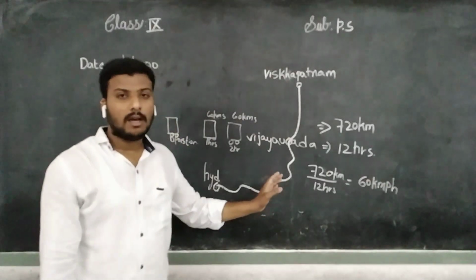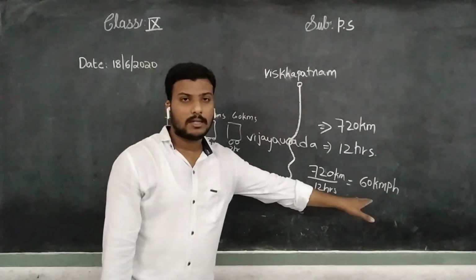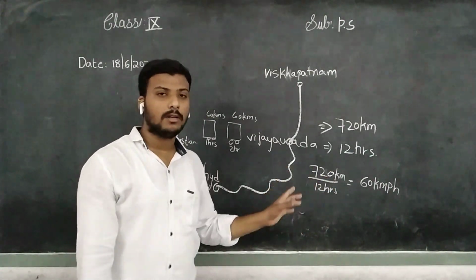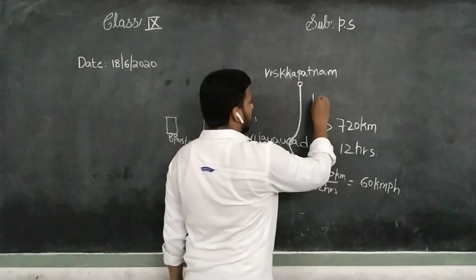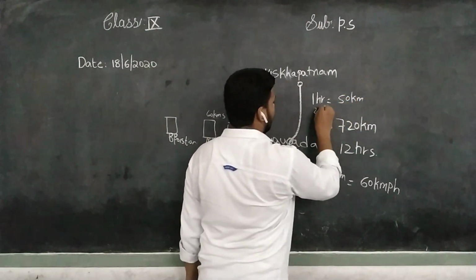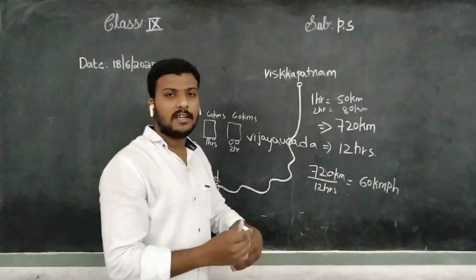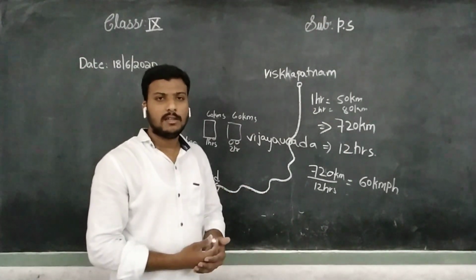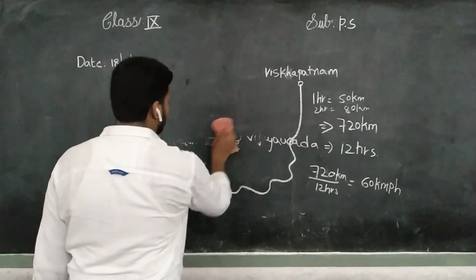The train is not at all covering equal kilometers or distance in equal hours. Means for 1 hour 60 kilometers, next hour 60 kilometers, for the third hour 60 kilometers, for the fourth hour 60 kilometers. No, not at all. In the first hour, if it covers 50 kilometers, in the second hour it may cover 80 kilometers. Understand, children? We don't know that the train is covering exact distances. We will take the averages.